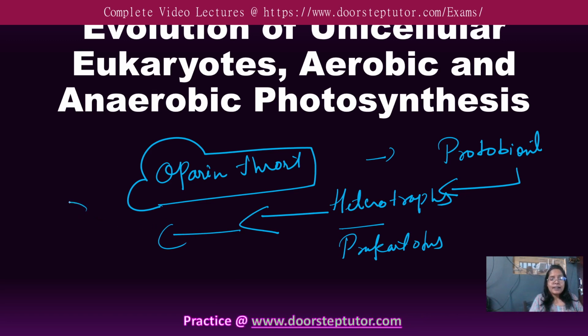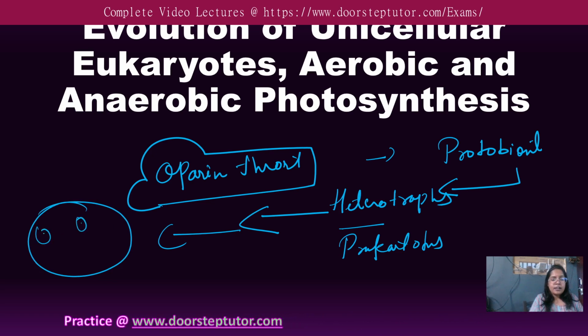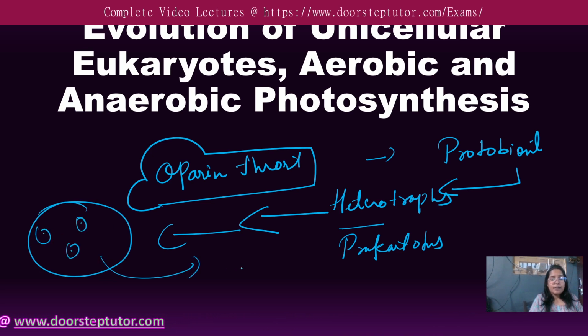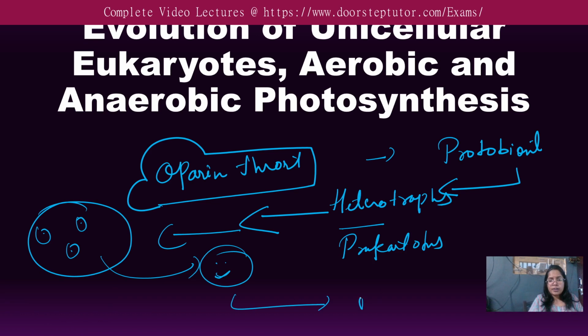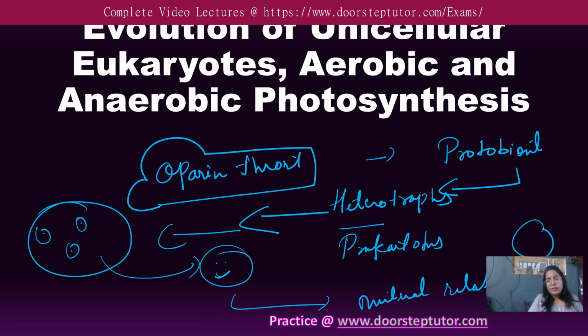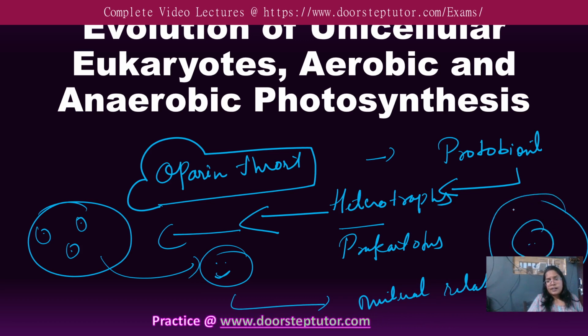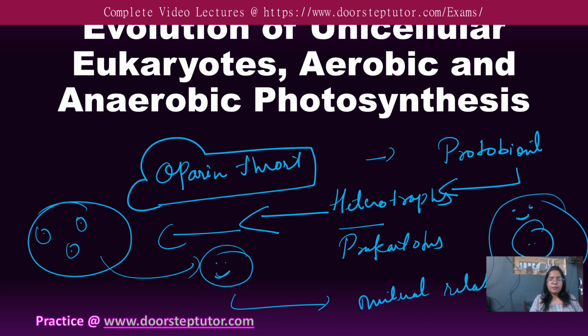So what they did, let us say there is a large cell, so they were dependent upon the small cell. Small cell denied that you can't eat me, but yes, we can have a mutual relation. So the mutual relation here is understood in terms of this small cell started living in the large cell. Means they have an endosymbiotic relationship, and from that the concept of unicellular eukaryotes arose, and in this way they both have given the benefit to each other.